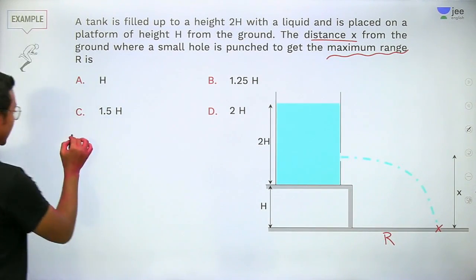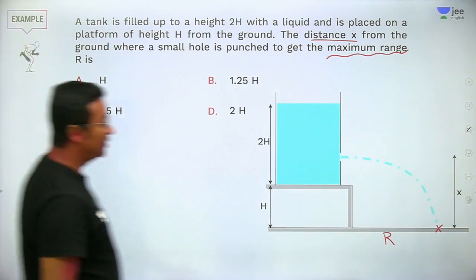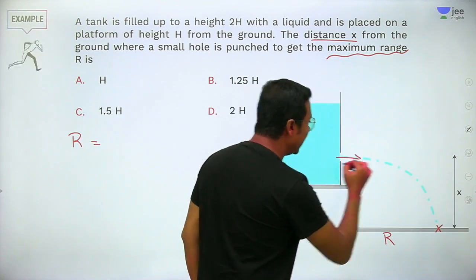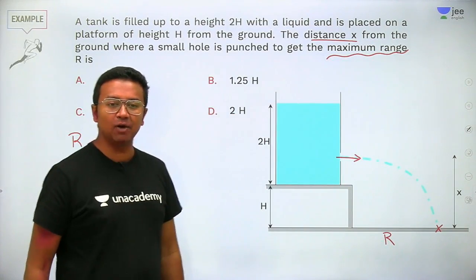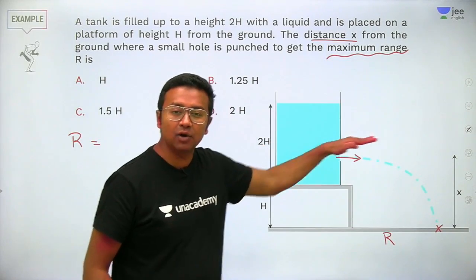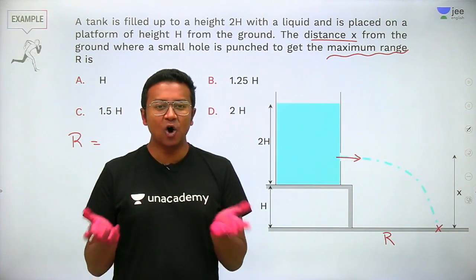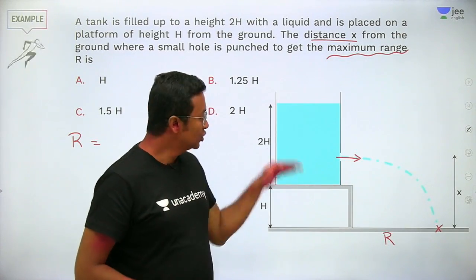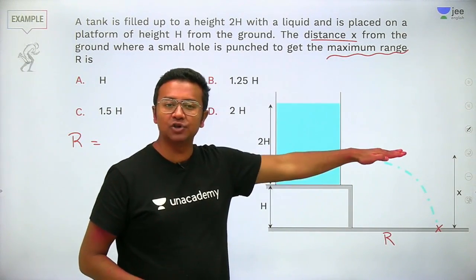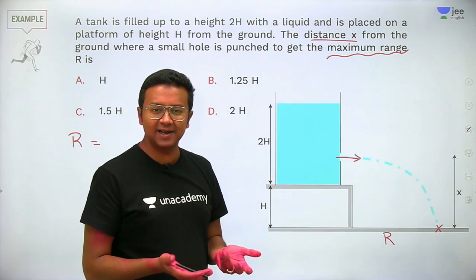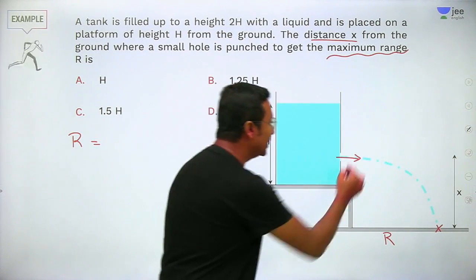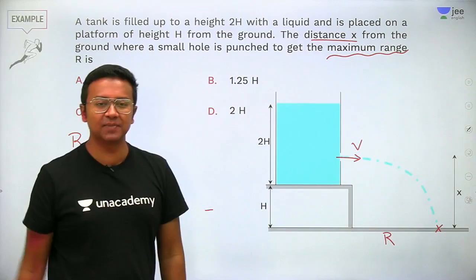Range will be equal to the velocity with which it is coming out, because initially as the water comes out, it has only a horizontal component of velocity. That velocity is not going to change because there is no force in that direction. So that velocity is going to remain fixed, right?